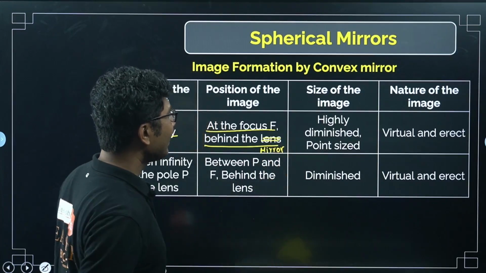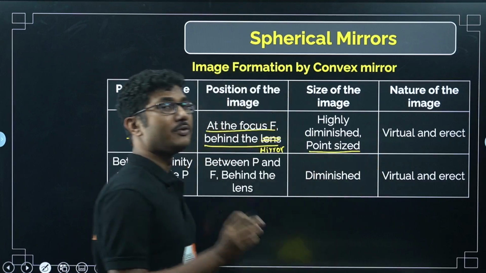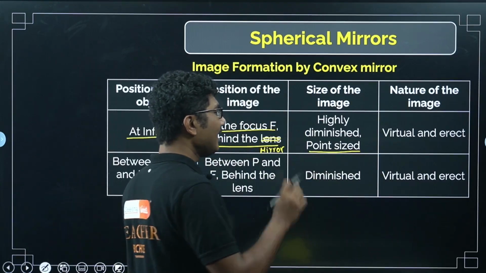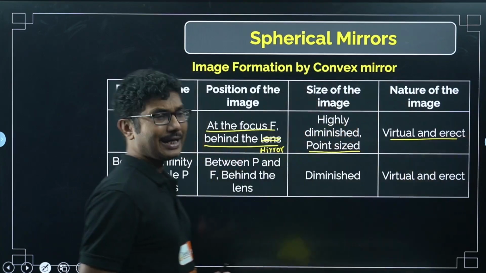Okay, and it is highly diminished and point sized. The image will be very small and point sized. It will be virtual and erect. So the image will be virtual and erect.